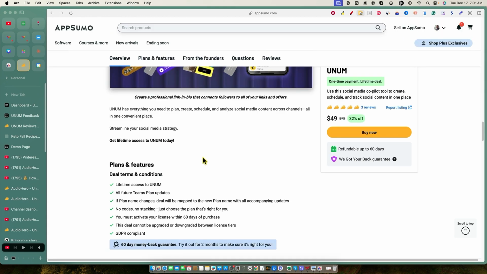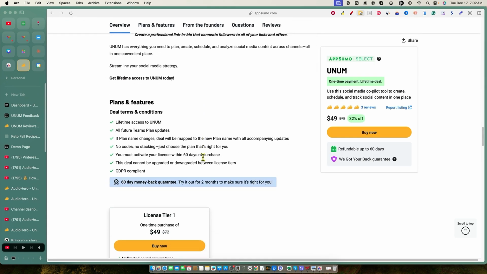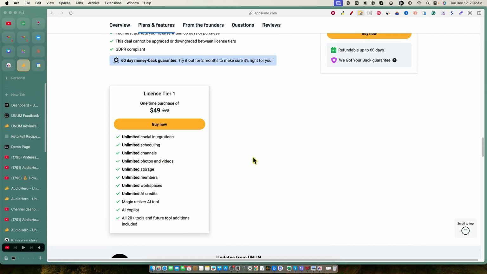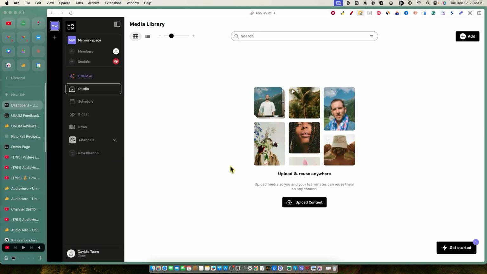And essentially what you get with this is you get lifetime access to Unum, and there's only one license tier. It's license tier 1, $49, unlimited social integrations, unlimited scheduling, unlimited channels, unlimited photos and videos, unlimited storage, unlimited members, unlimited workspaces, unlimited AI credits, magic resizer AI tool, AI Copilot, and all 20 plus tools and future tool additions included. Very impressive that it's unlimited. Let's log into the dashboard.